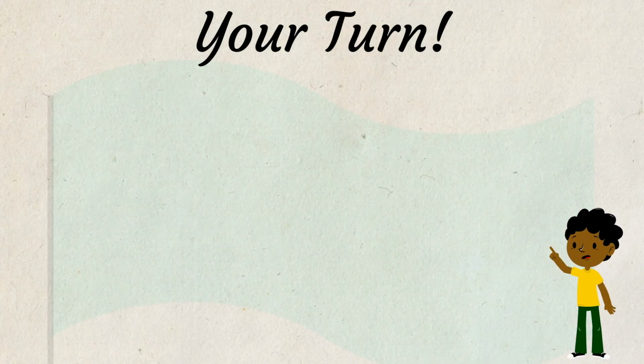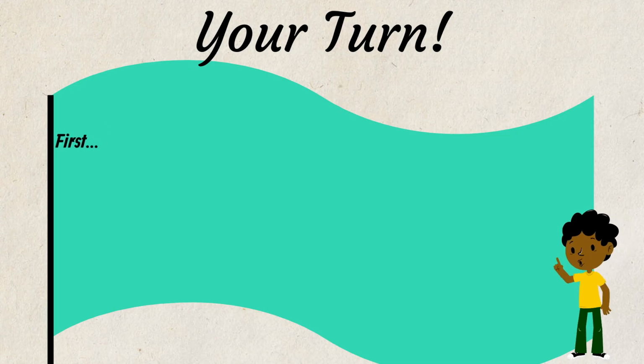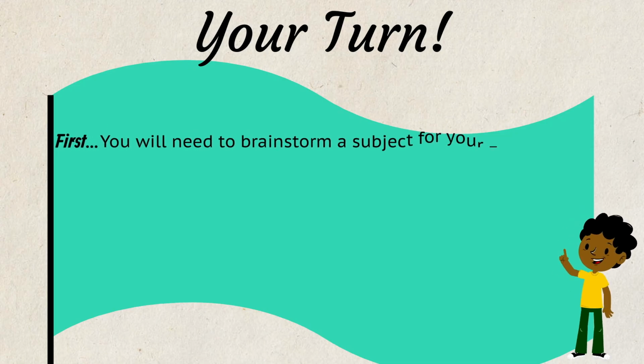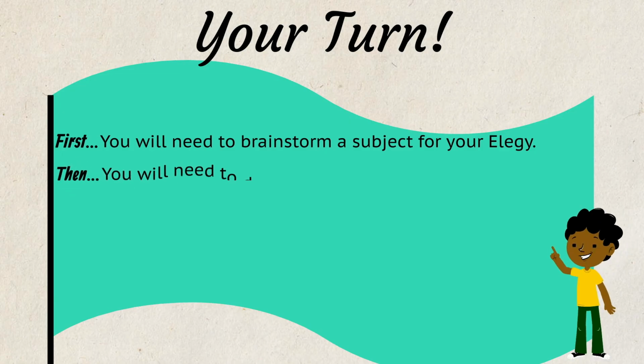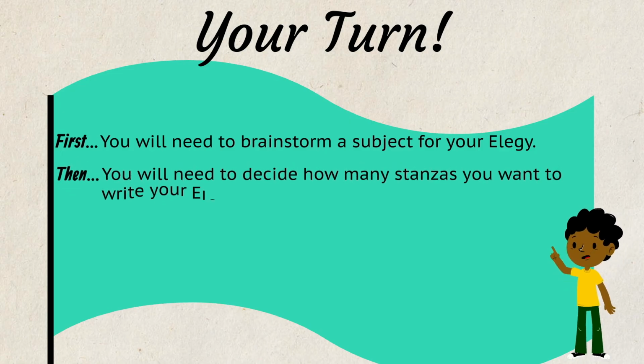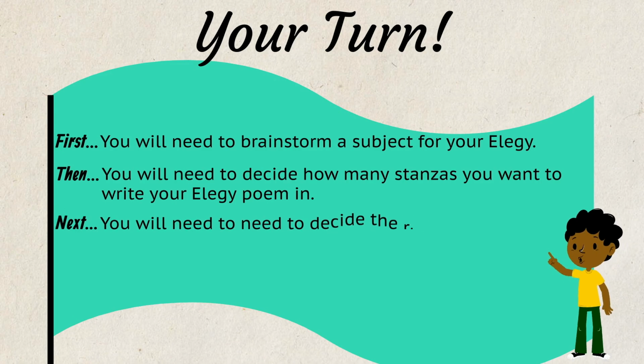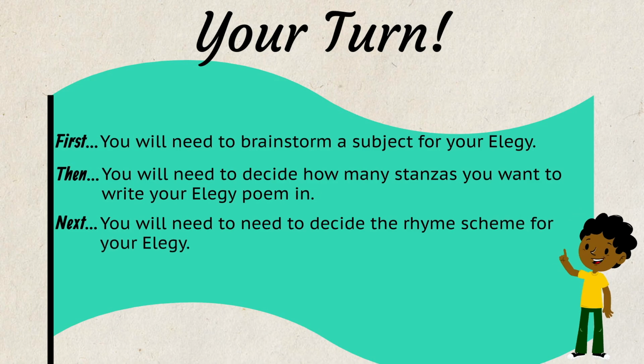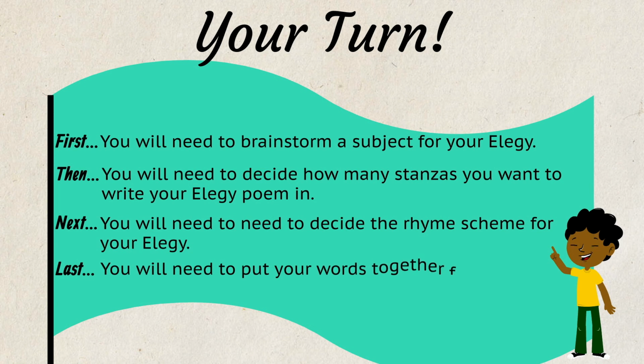Now it's your turn. First, you will need to brainstorm a subject for your elegy poem. Then, you will need to decide how many stanzas you want to write your elegy poem in. Next, you will need to decide the rhyme scheme for your elegy. Last, you will need to put your words together for your readers.